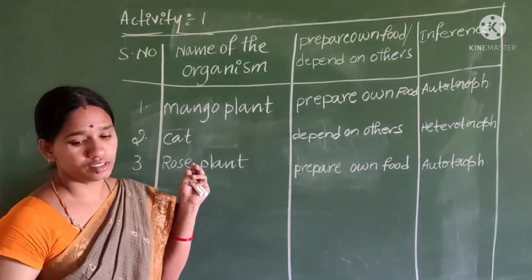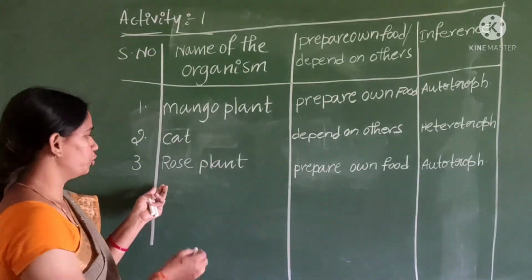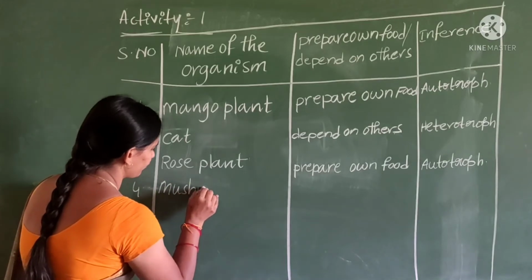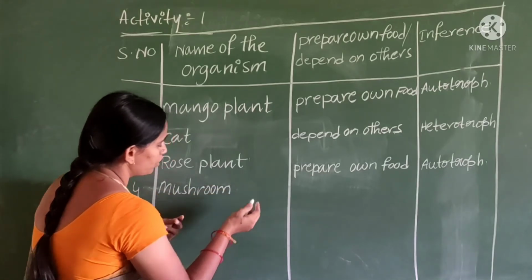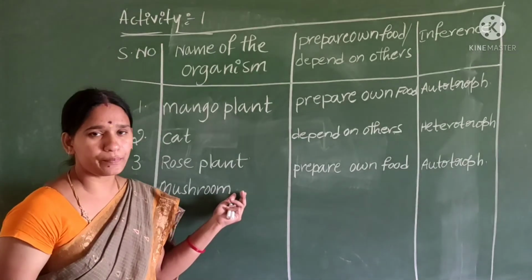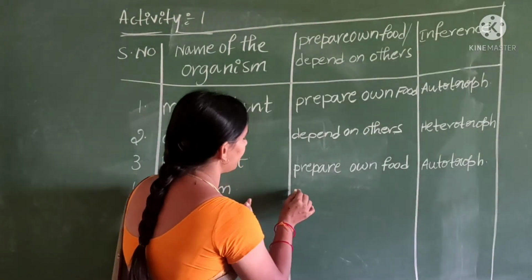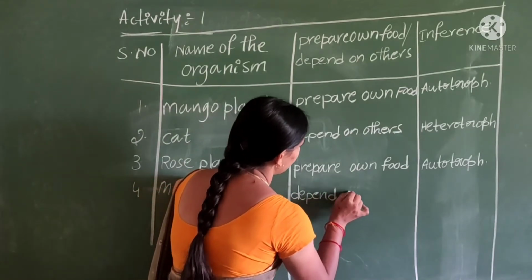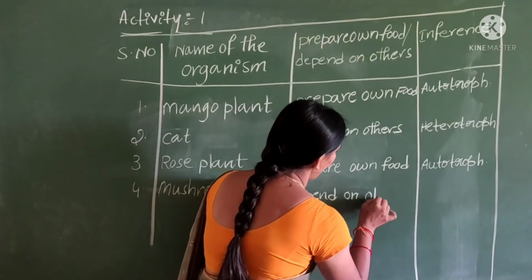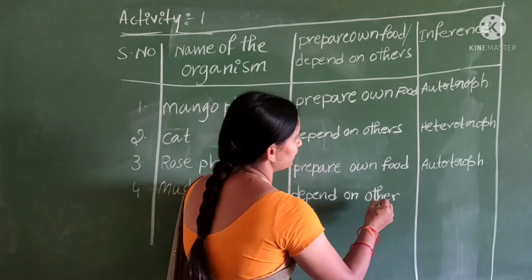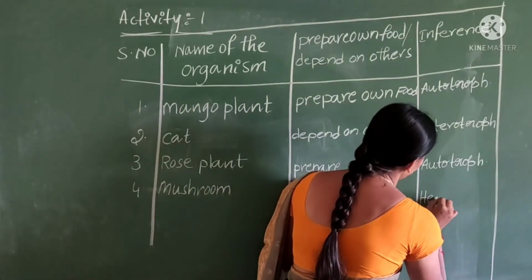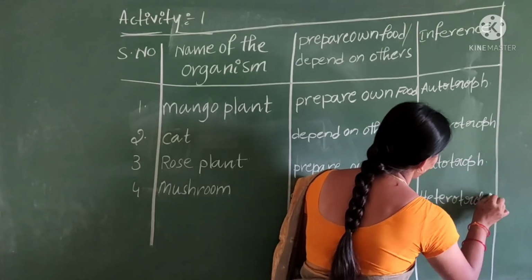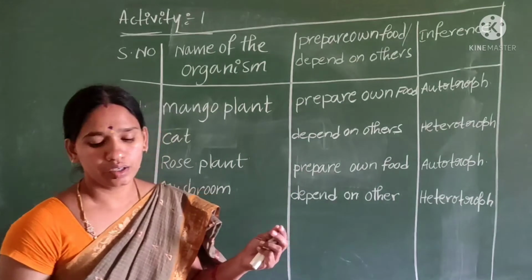Next, children, mushroom. They cannot prepare their own food, children. That's why they depend upon others. That's why this is a heterotroph.